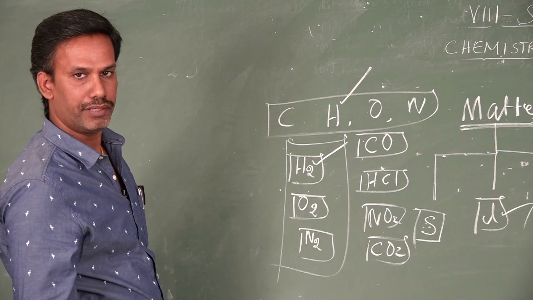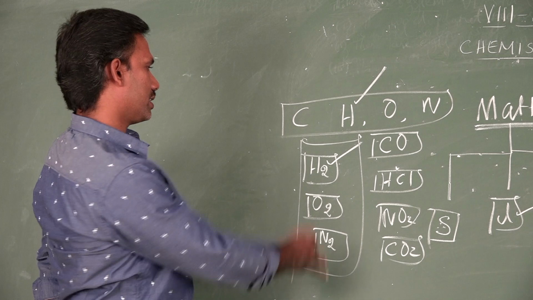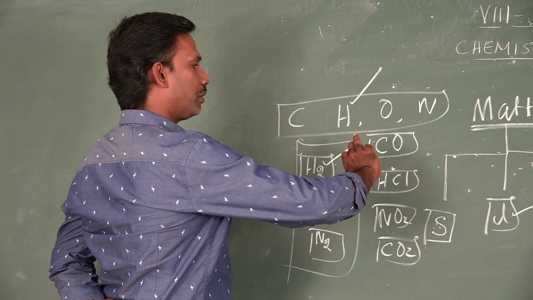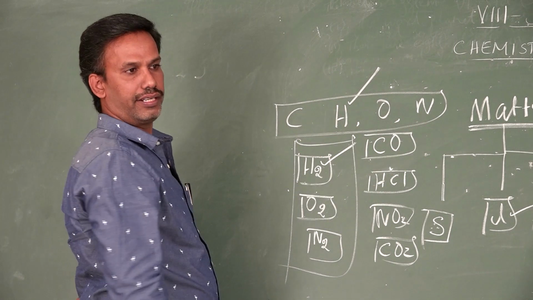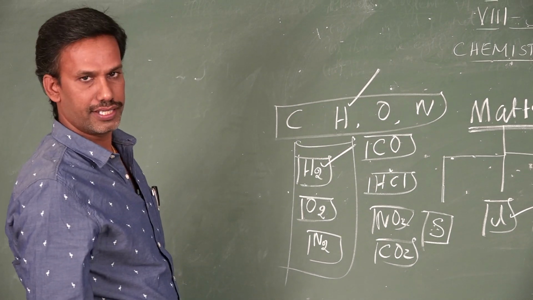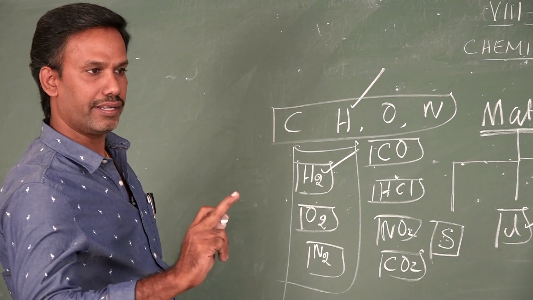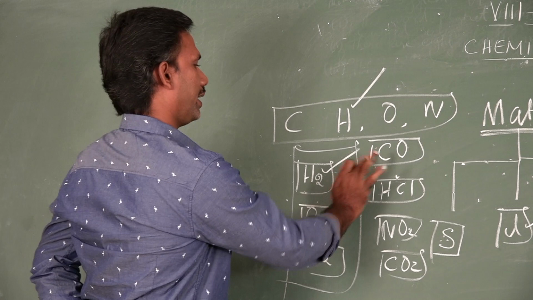When molecules are formed by two or more different types of atoms, they are called heteroatomic molecules. Hetero means different, homo means same.